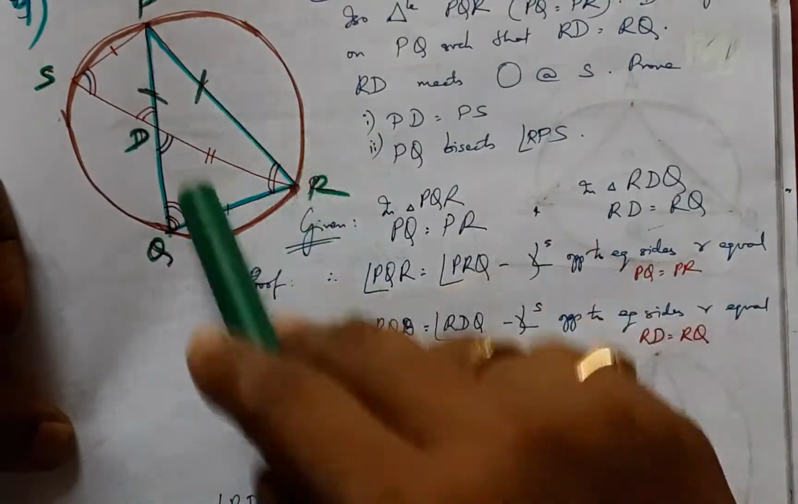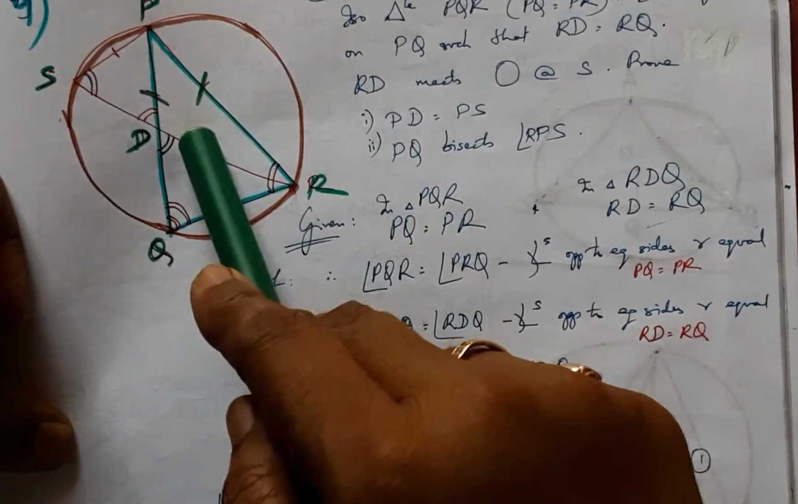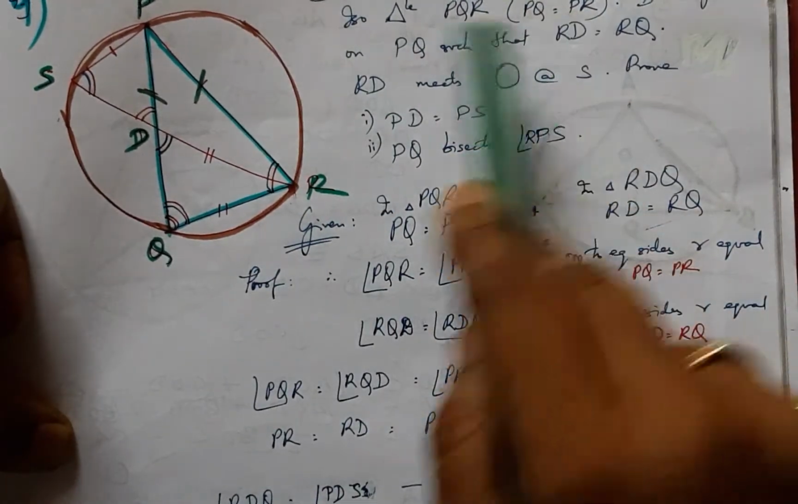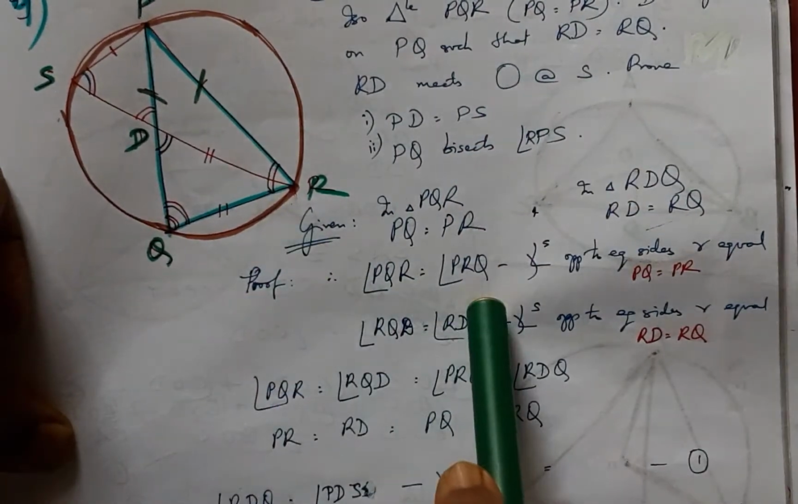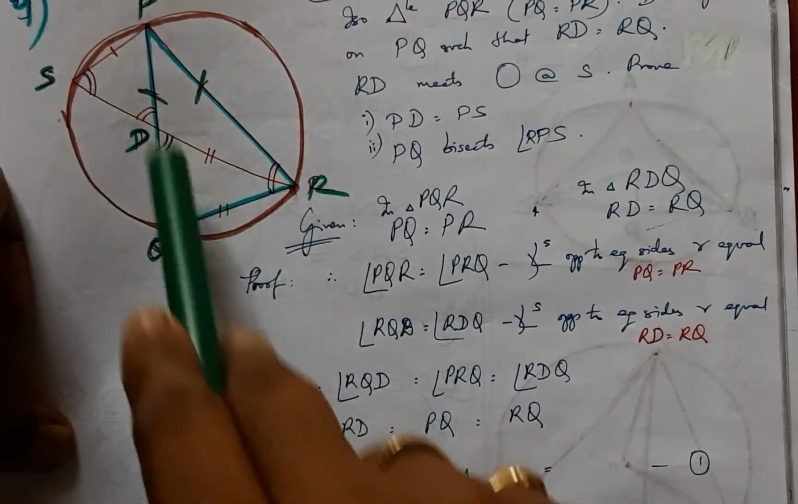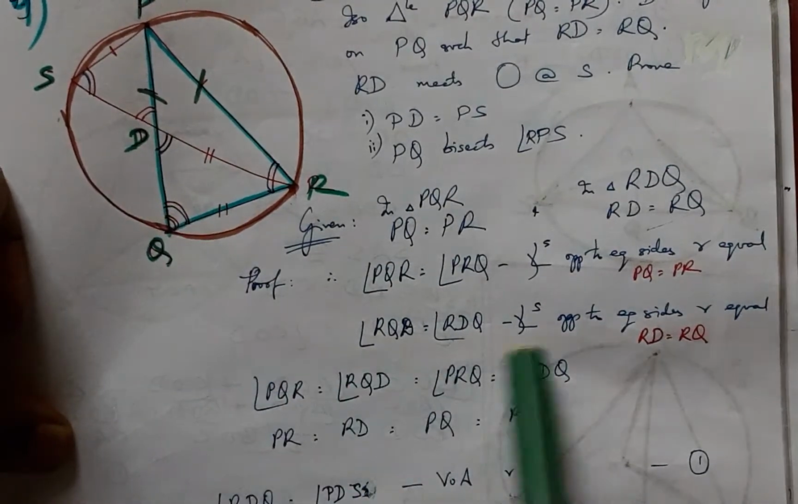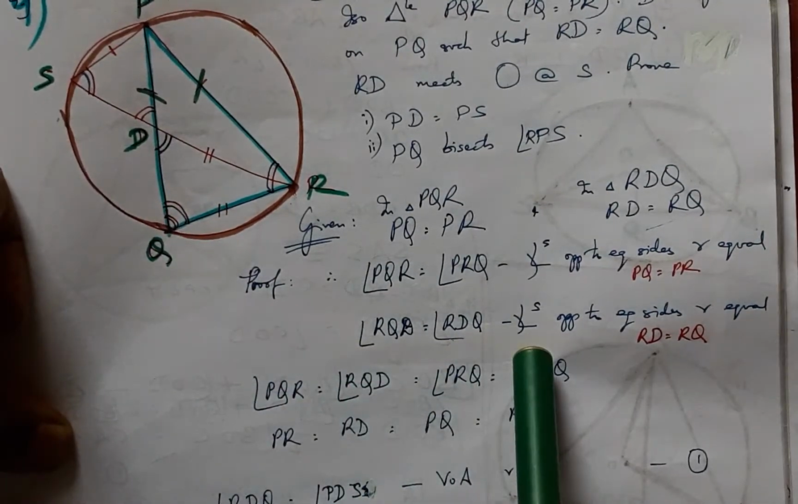For triangle PQR, since the sides have been given to be equal, the angles are equal. That has been written here. And for this triangle also, these sides are equal. Therefore, these two angles have been proved to be equal, and that has been written.